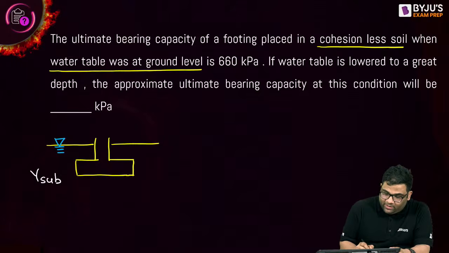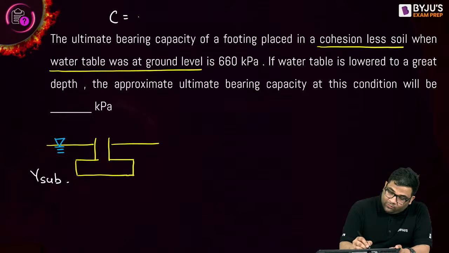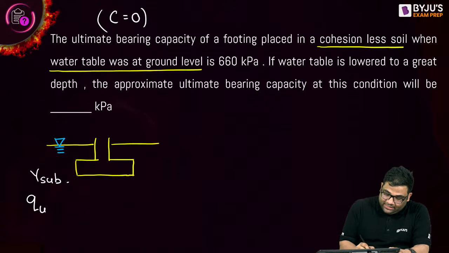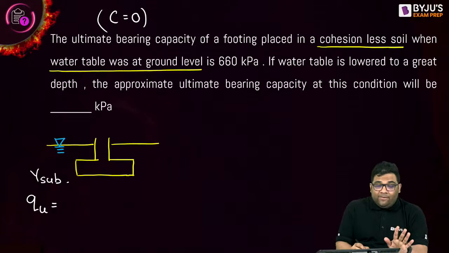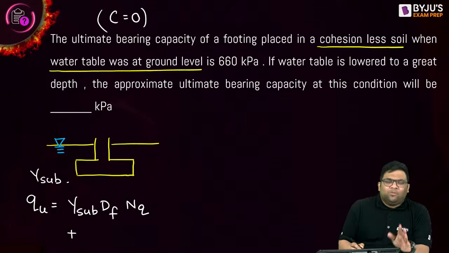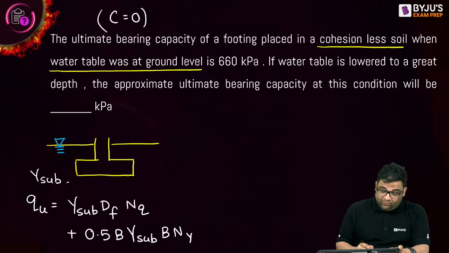If the water table is at ground level, what can I say? Here the soil will have a unit weight of gamma submerged. And cohesion is 0, by the way. So what will be the ultimate bearing capacity? The ultimate bearing capacity will be gamma Df, which is gamma submerged into Df into Nq, plus, suppose a strip footing, 0.5 B gamma submerged into B into N gamma. Yes, this will be the ultimate bearing capacity when the water is at the ground level.